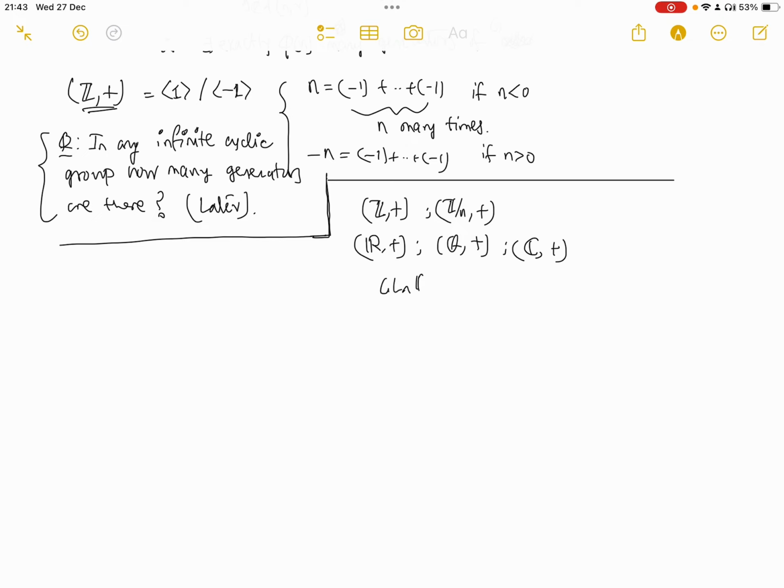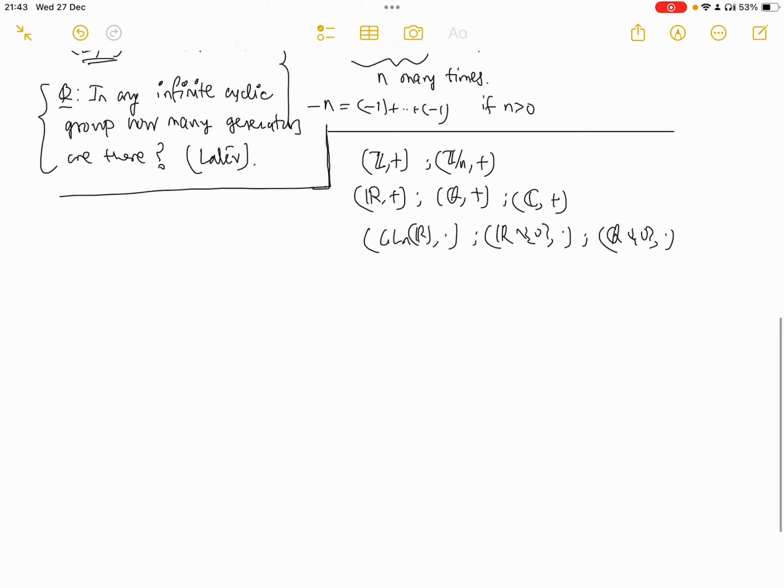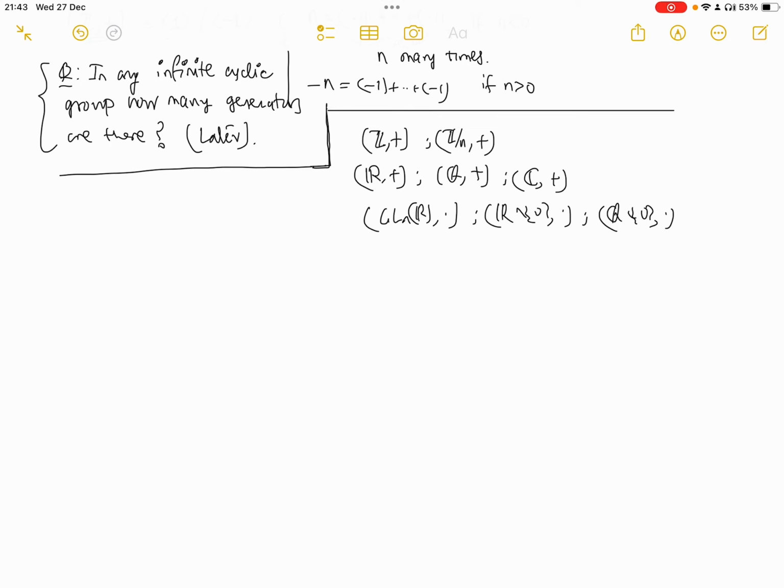Also we have seen GLn(R) with respect to multiplication, and all non-zero reals under product; similarly non-zero rationals under product is a subgroup of this, and so on. So for finite groups, we have only seen cyclic finite groups. We haven't seen anything that is not cyclic.